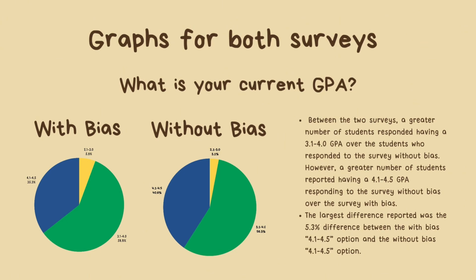However, a greater number of students reported having a 4.1 to 4.5 GPA responding to the survey without bias over the survey with bias. So it was kind of like an opposite effect of what we actually thought was going to occur. The largest difference reported was the 5.3% difference between the with bias 4.1 to 4.5 option and the without bias 4.1 to 4.5 option.